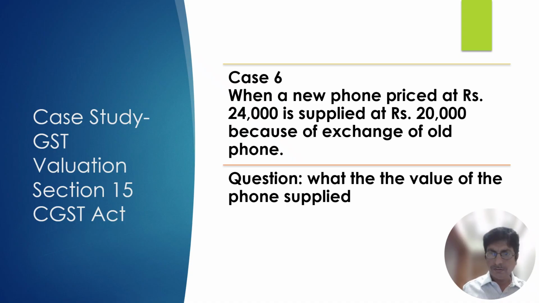Have you understood? You need to refer rule number 27. Section 15 fails when there is a non-monetary consideration in addition to the monetary consideration. Okay.